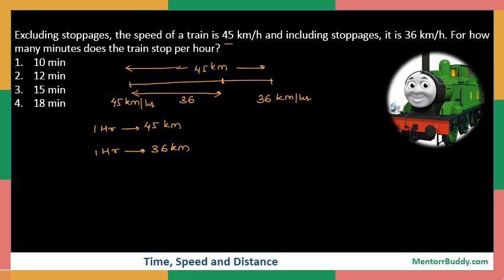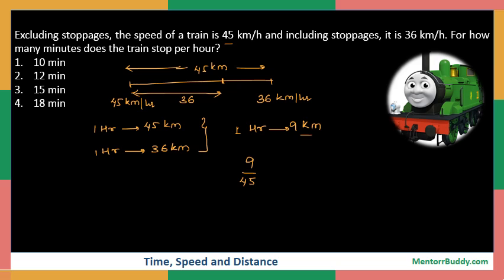So now what happens if we look at the difference of these two, it means that in 1 hour, the train has done a stoppage of around 9 kilometers. It's not the time, but in 1 hour, the train has stoppages which are worth the time in which the train could have traveled 9 kilometers. So that means we can say that out of 45 kilometers, the train has missed 9 kilometers.